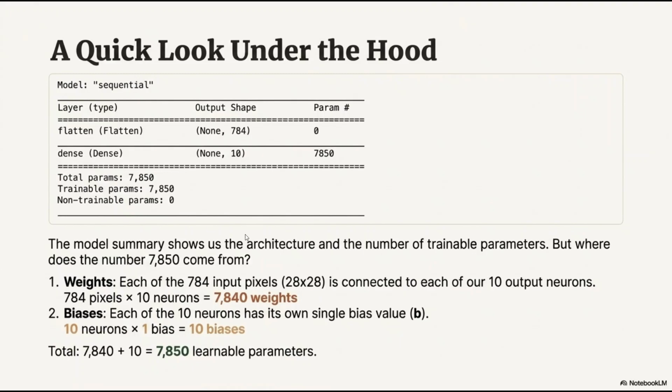As we have 10 neurons, we multiply by 10. This becomes 7,840 weights. For bias, each of the 10 neurons has its own single bias value b, so 1 bias multiplied by 10 is 10 biases. So 7,840 plus 10 biases, all learnable parameters are 7,850.